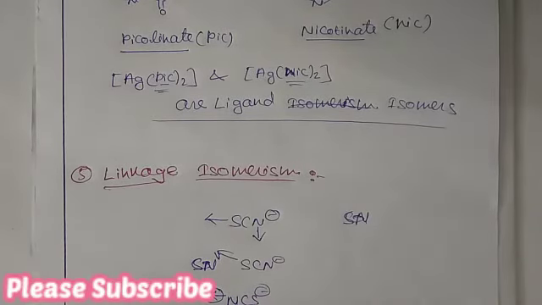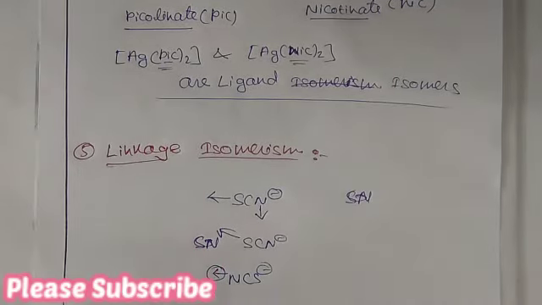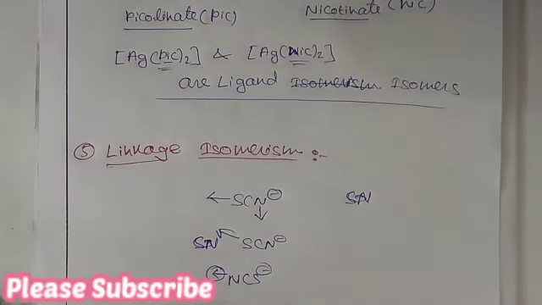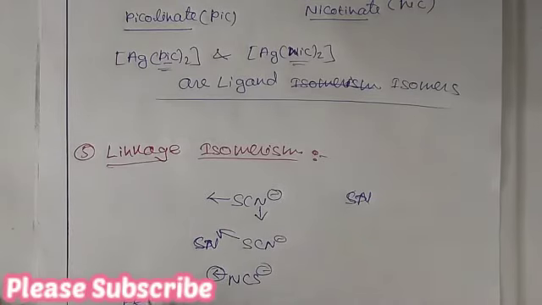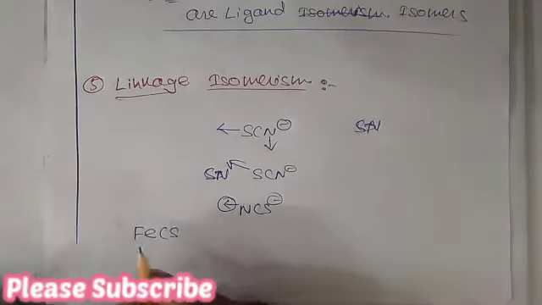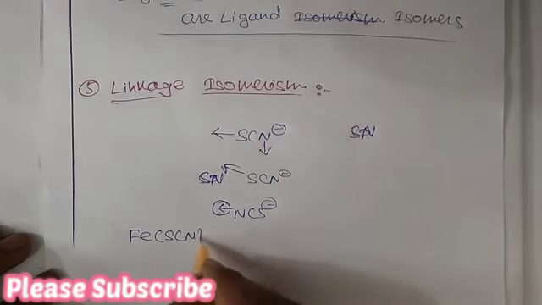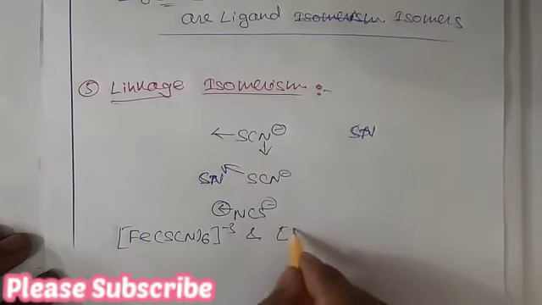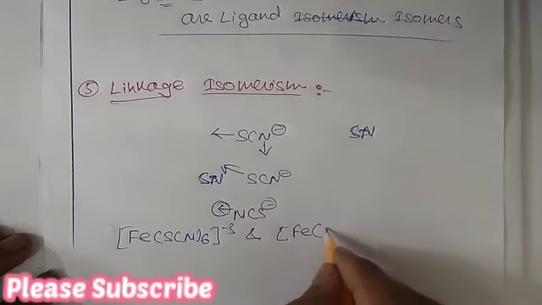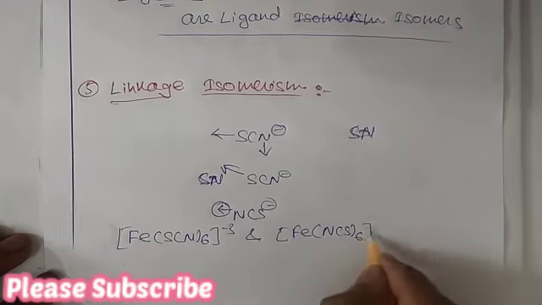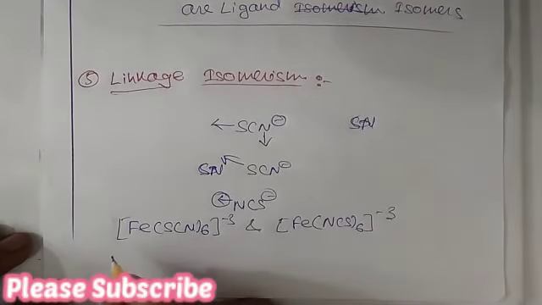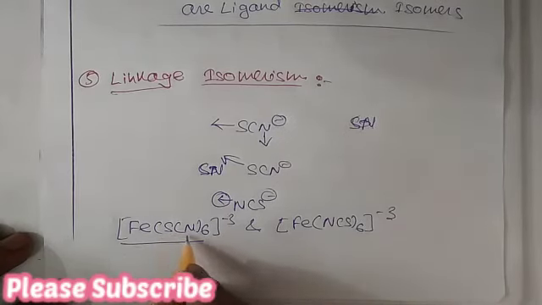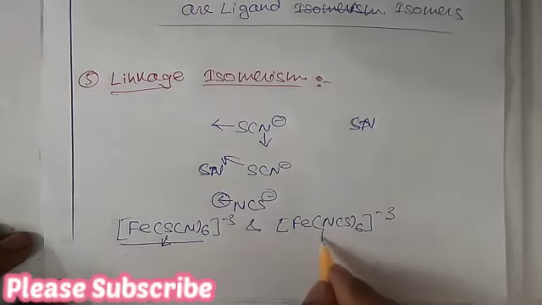For example, we can give the complexes Fe(SCN)6 3 minus and Fe(NCS)6 3 minus. Here SCN minus is coordinated to the iron center by the sulfur donor, and here by the nitrogen donor.